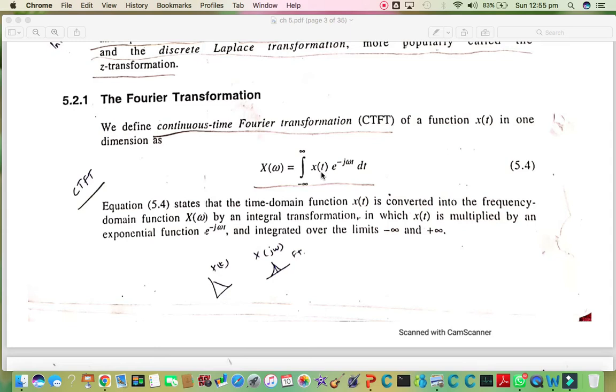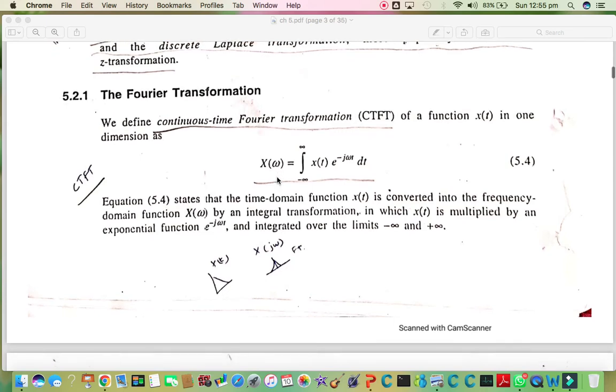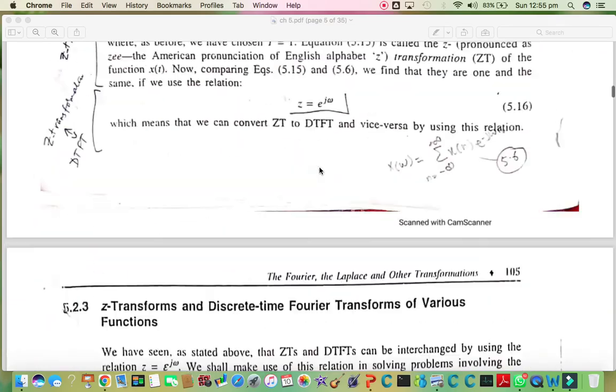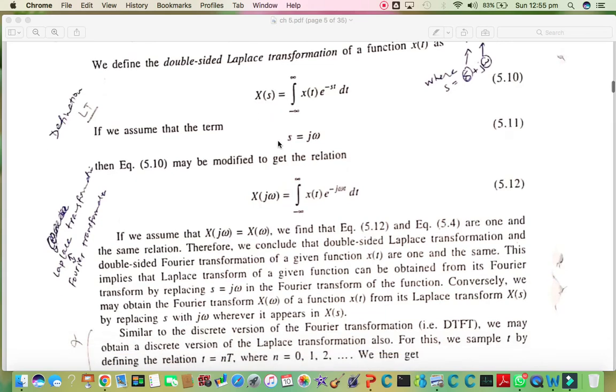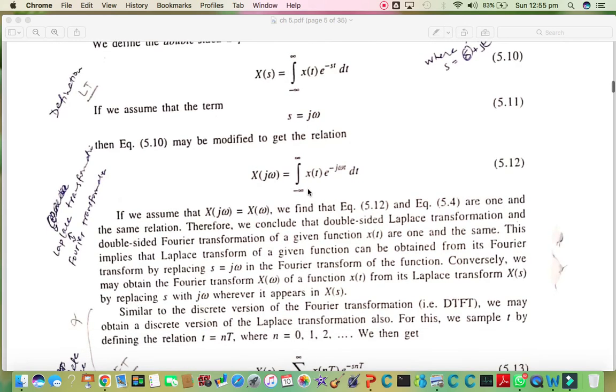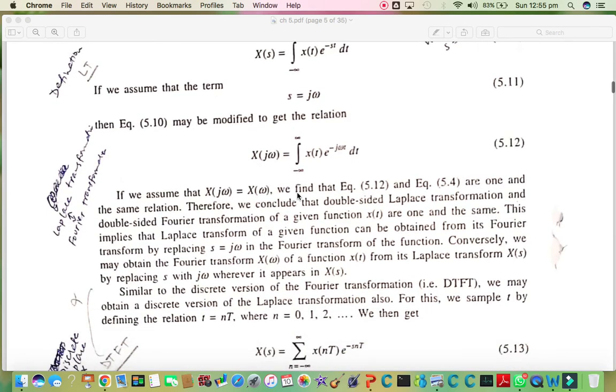But in the Laplace transformation, this variable is converted into a complex frequency representation, which is indicated by xs. So if we replace s with jw, then it is equal to the same expression of the Fourier transformation, which is the continuous time Fourier transformation as represented in equation 5.4.